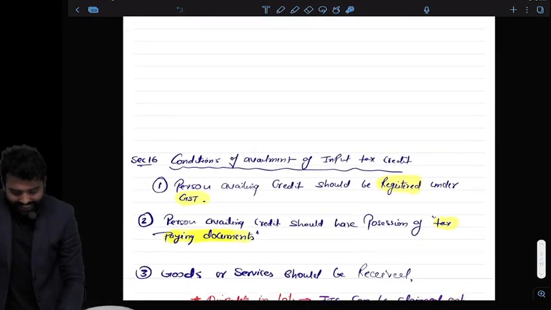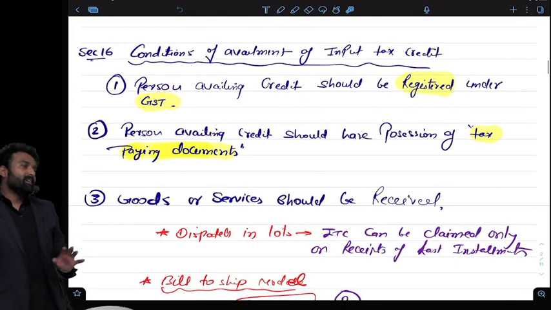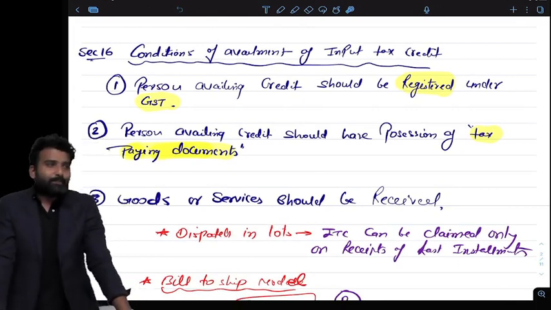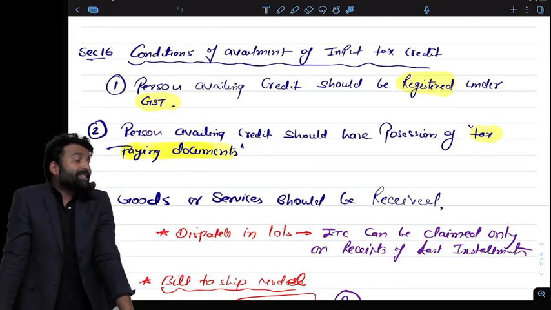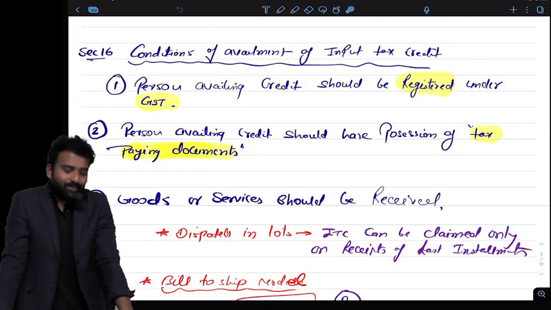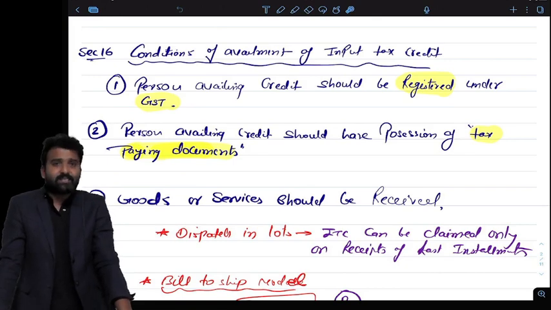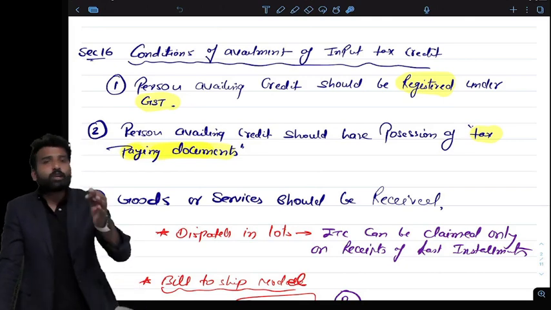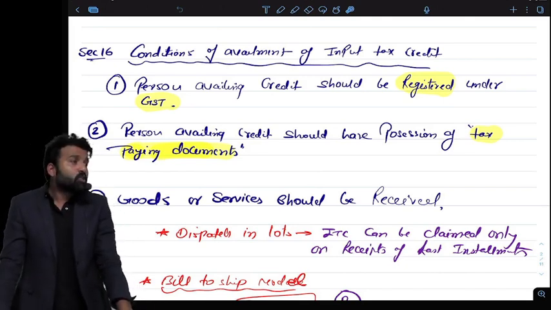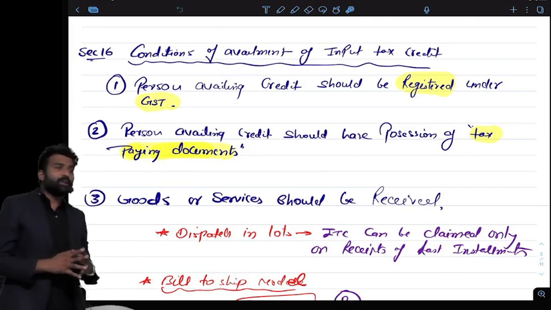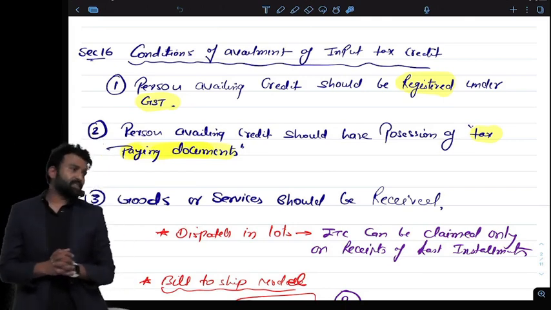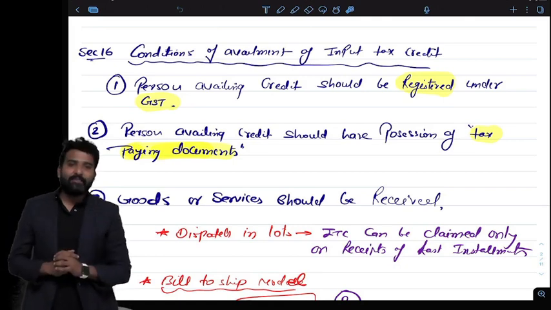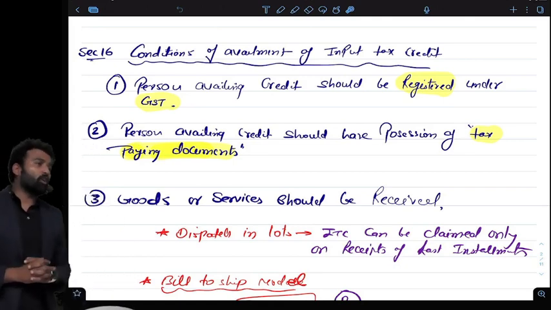Now, the next important thing, this is very important. There is a Hindi idiom, शेर के मुंह में से शिकार निकालना, like it is very difficult. The same thing is with the ITC. Claiming the ITC means you are asking the government to refund your tax. It is the same, so it is very difficult. The government will impose a lot of conditions if you want to claim the credit. So if I want to claim any ITC, I have to fulfill a lot of conditions which are given in section 16. If I am eligible, then only I will get the credit. Otherwise, the government will not allow credit.